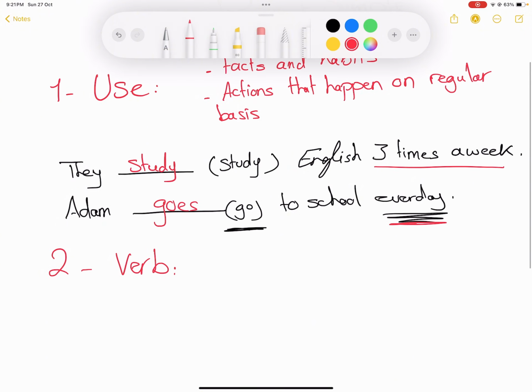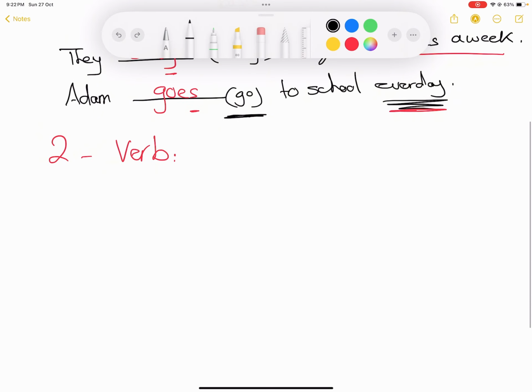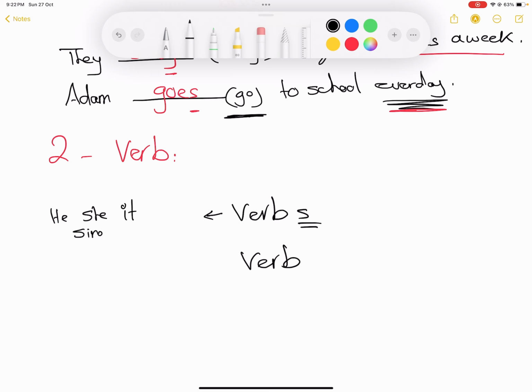So from these examples, what will happen to the verb in the present simple? The verb will either take an S, it will be like this, verb and then an S, or the verb only. So when do I add an S to the verb? If my subject is he or she or it or any singular subject, I will add an S, like here. Adam here, it's singular, right? Has one person. So this is why I added an S to the verb.